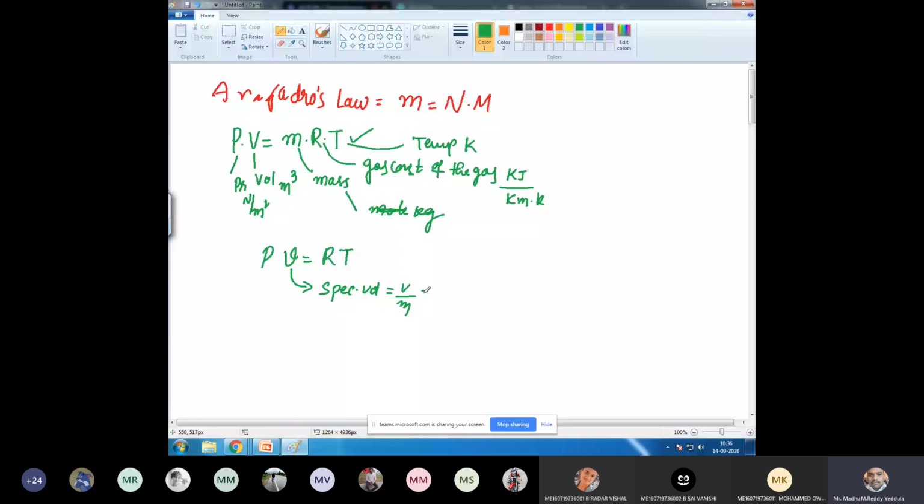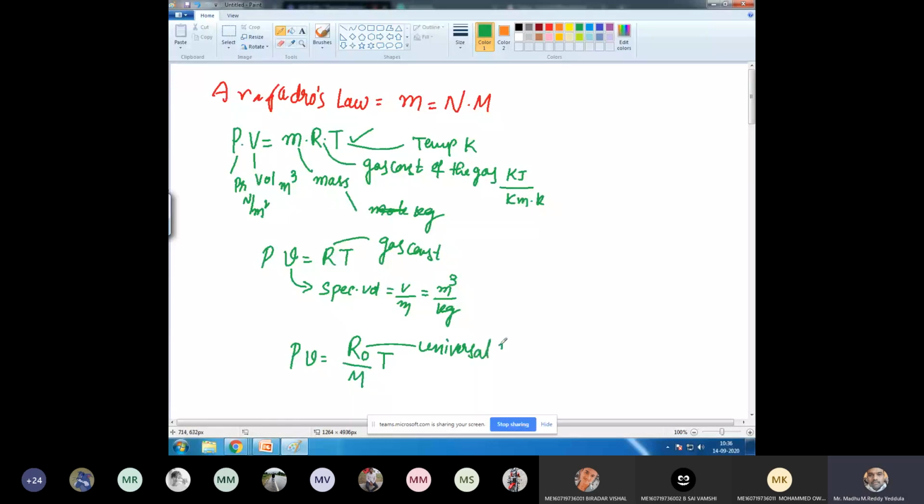Here also R is called gas constant. If I want to write this equation of state in terms of universal gas constant, P small v is equal to R universal by molecular mass into T. Now this is called universal gas constant.